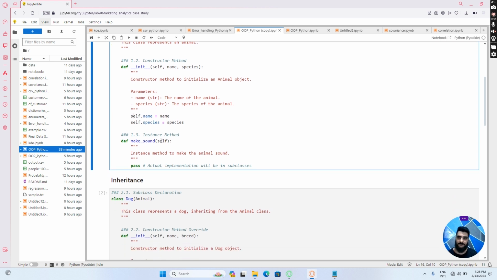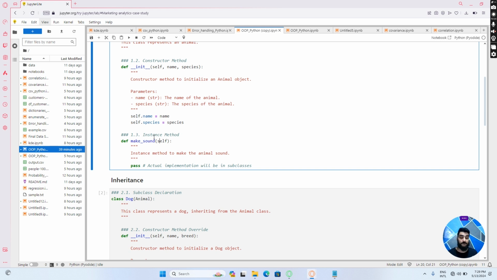Now we have this instance method, which is actually a function, and that performs some specific function when it is called. As you know, a class has attributes, which are data, and it has methods, which are functions.